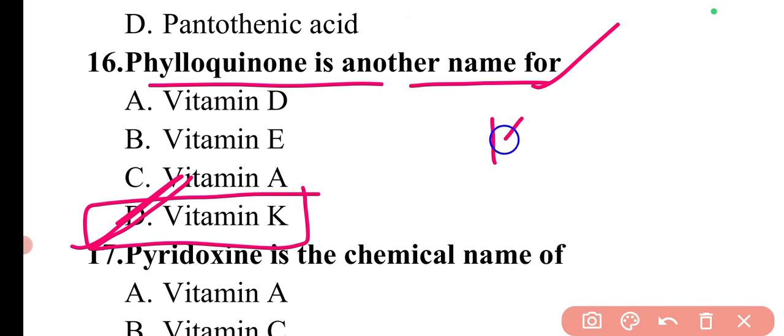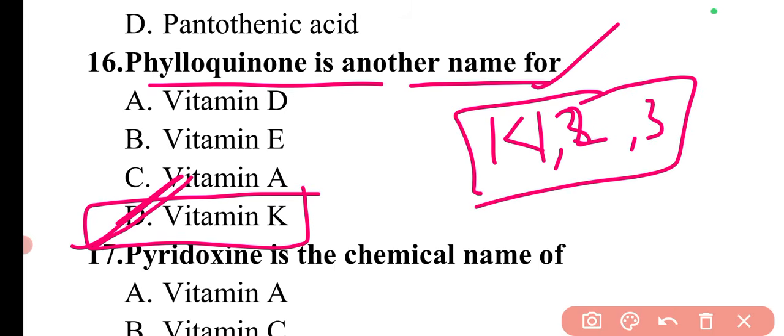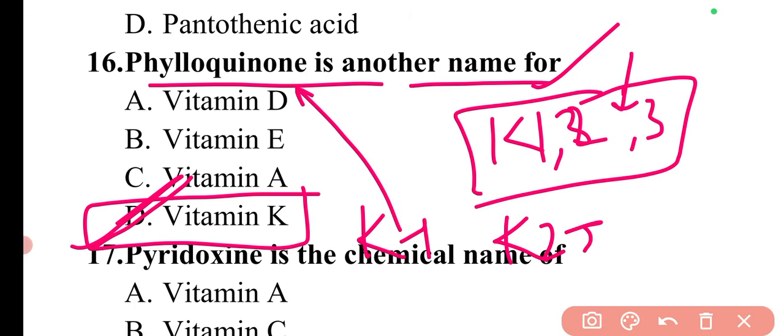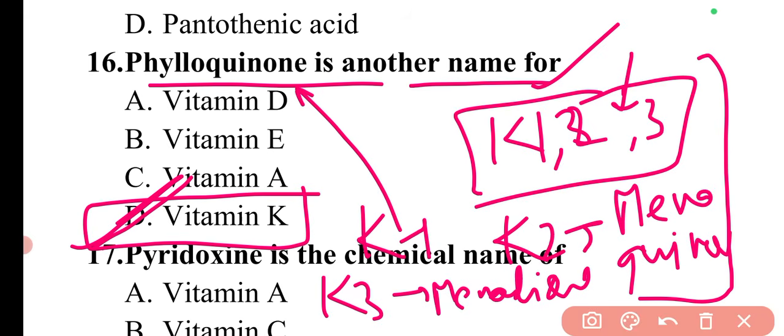D is correct. Basically, there are three forms of vitamin K: K1, K2, and K3. So we can discuss the names of these three different forms of vitamin K. The vitamin K1 is phylloquinone, K2 is menaquinone, and K3 is menadione. So these are the three forms of vitamin K. Sometimes the question can be asked on the name of a specific form of vitamin K.